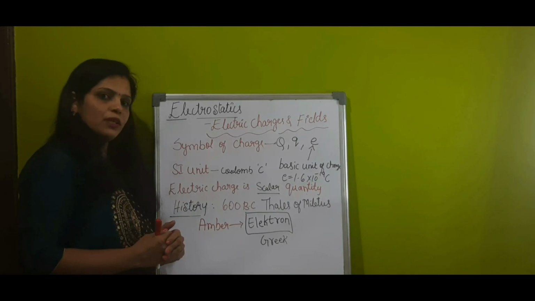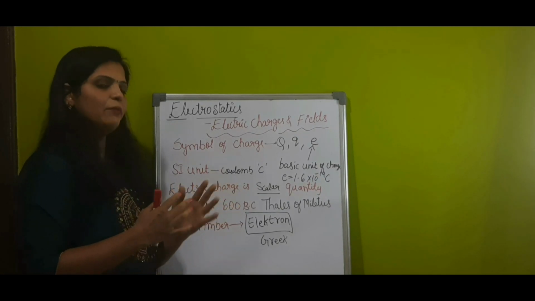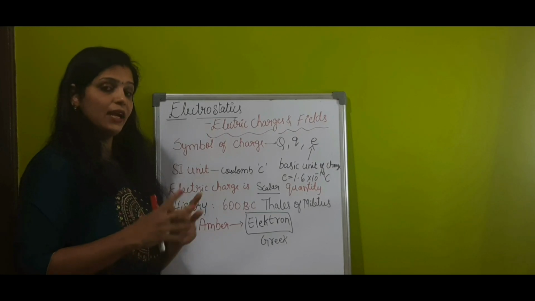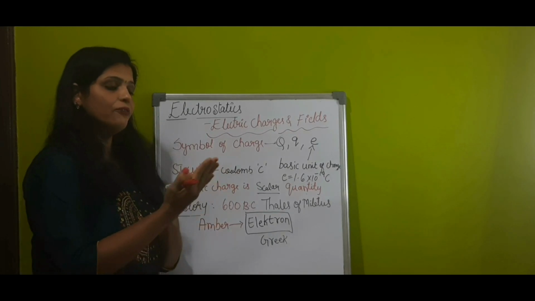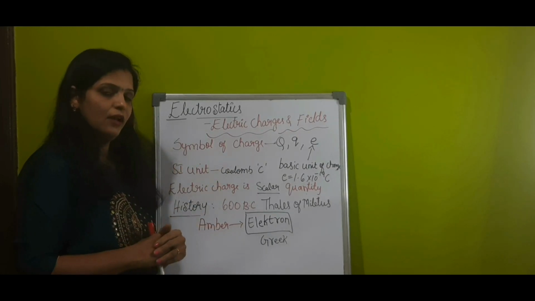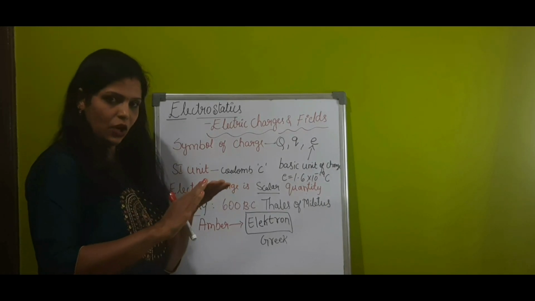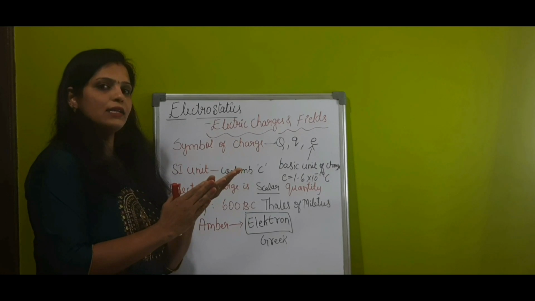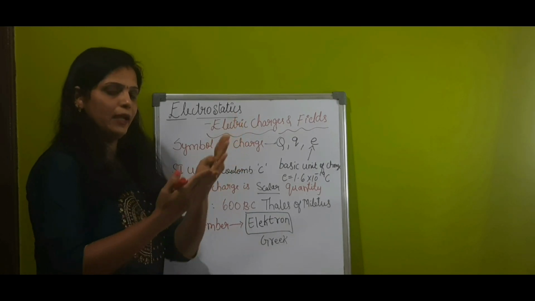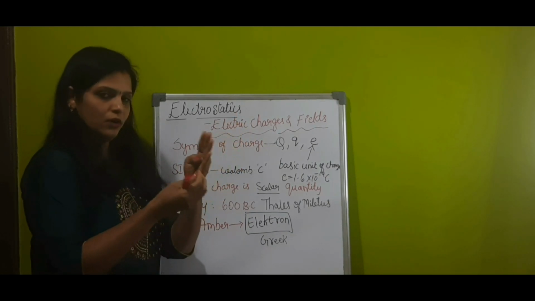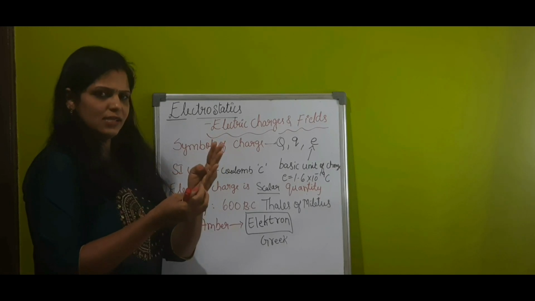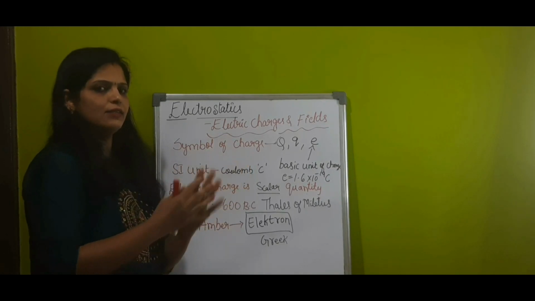Later it was observed that so many pairs of materials get the property of attracting after rubbing against each other. For example, if you rub a glass rod with a silk cloth, the glass rod acquires a property of attracting light paper pieces or light dust particles or straw like this.